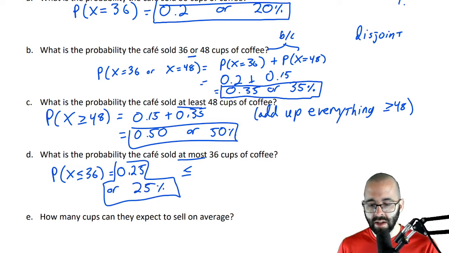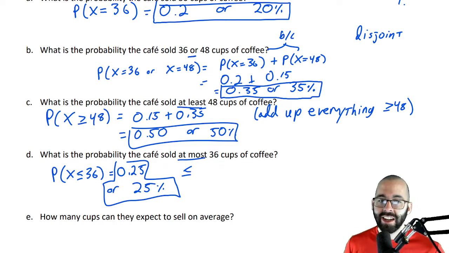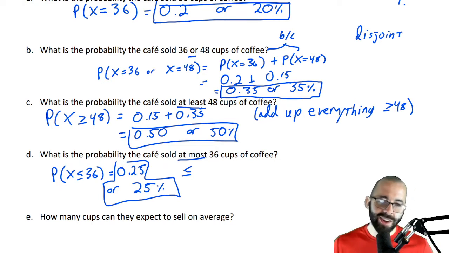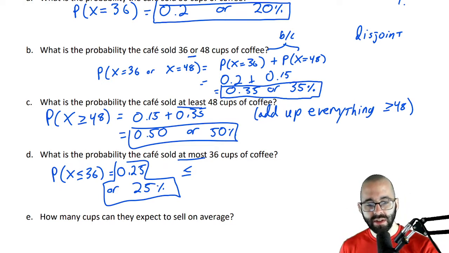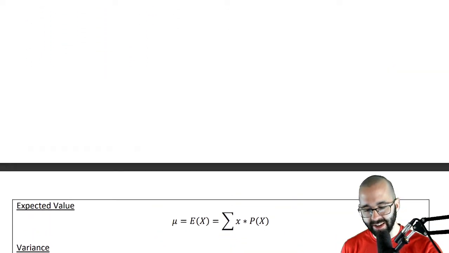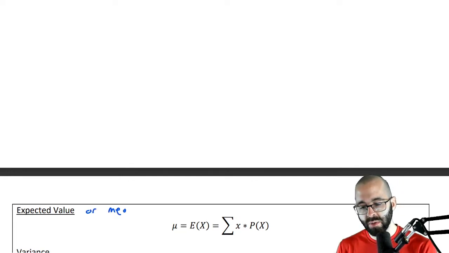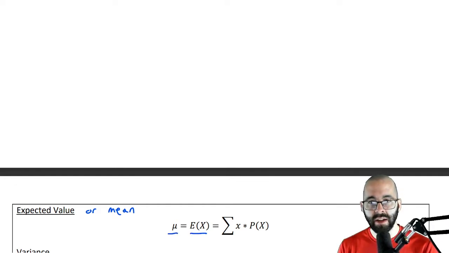How many cups can they expect to sell on average? On average, average has to do with a mean. What are we expecting here? I'm not going to go too long into where this comes from. On the next page, we have some formulas. And one of them is the expected value or mean. We'll use both words interchangeably. Mean, expected value.